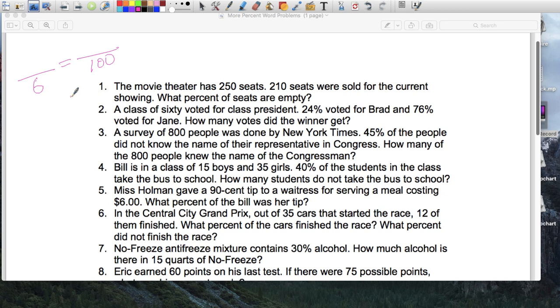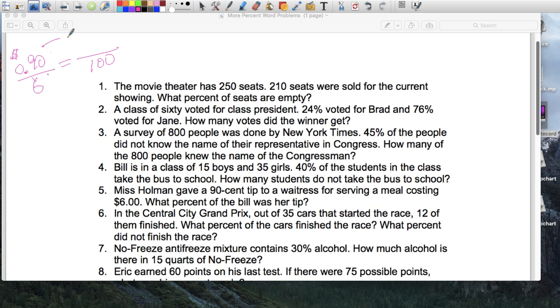Where are we? 7. Antifreeze. A mixture contains 30% alcohol. How much alcohol is there in 15 quarts of antifreeze? Okay. So if you have 15 quarts, right? You have 15 quarts of that mixture. 30% of it is made up of alcohol. So out of the 15 quarts, what's 30%? Let's find its equivalent, out of 15. So find the relationship here. Is there one?